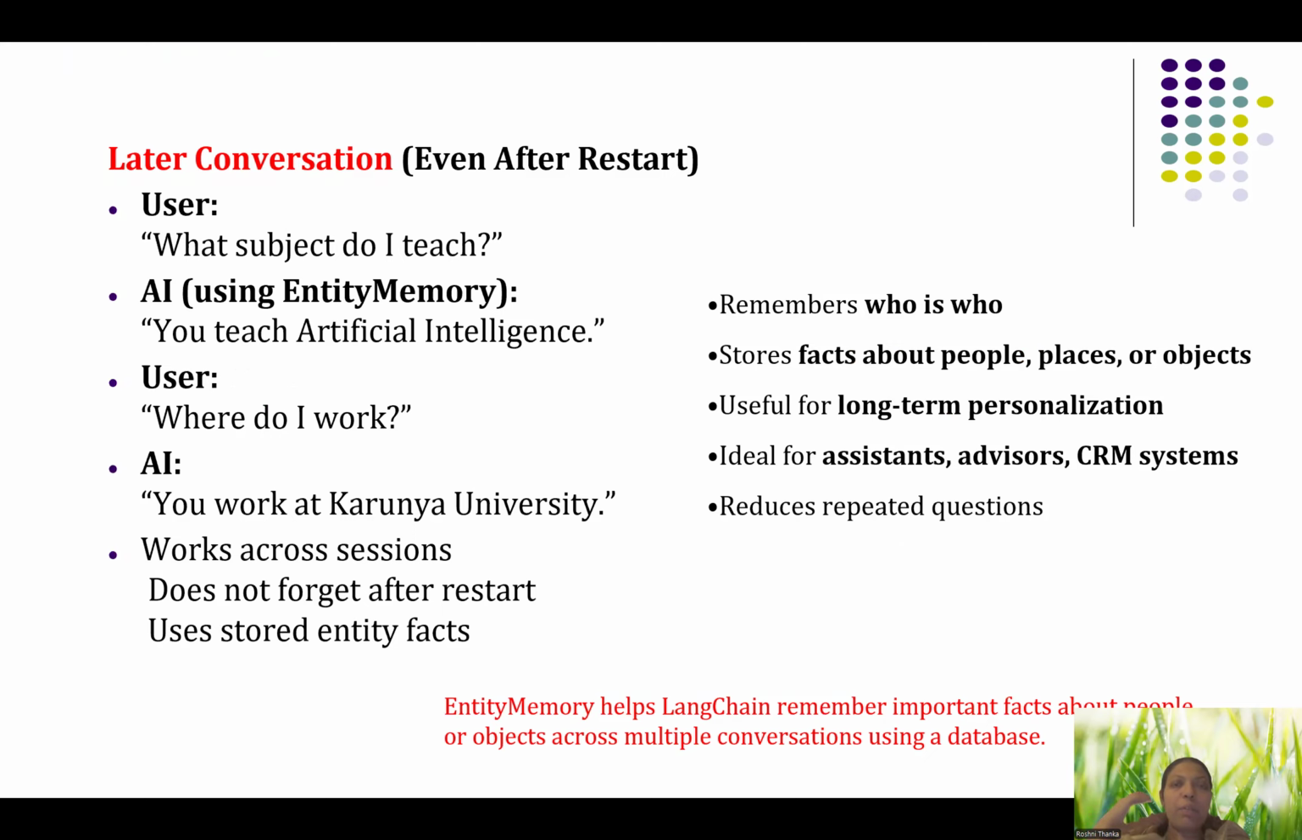So even after we restart, it will remember all these things. So who is who, what is the fact about the person. So it is useful for long-term personalized information. You can use this entity memory. So entity memory helps LangChain remember the important facts about a person or a place or an object across multiple conversations because it is using a database to store the information.